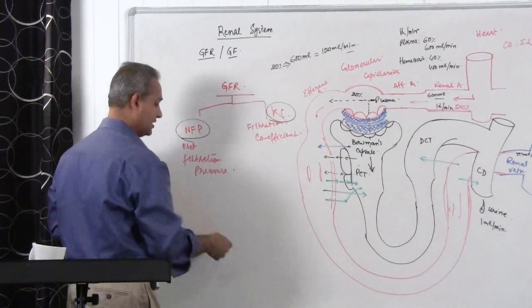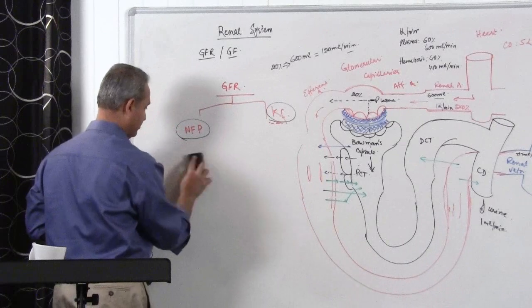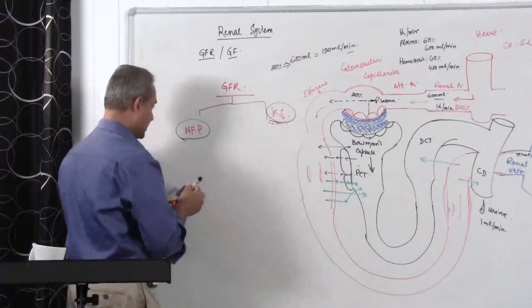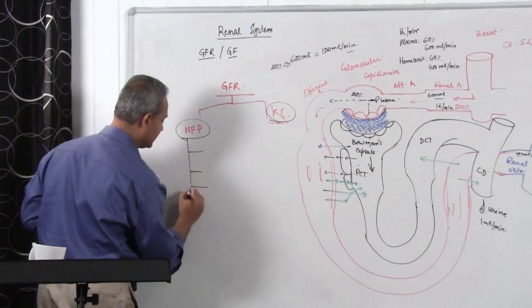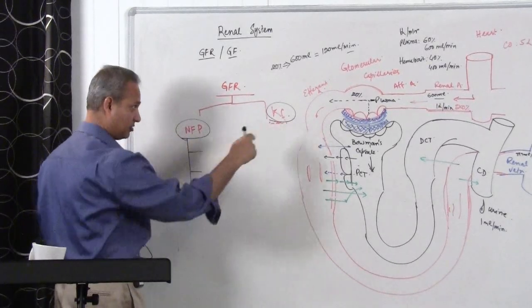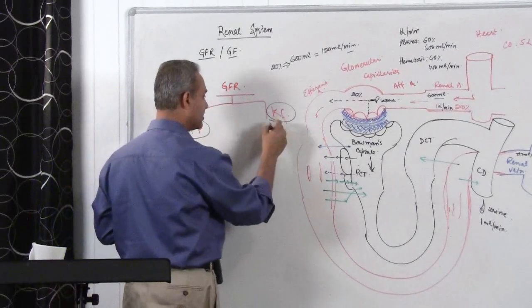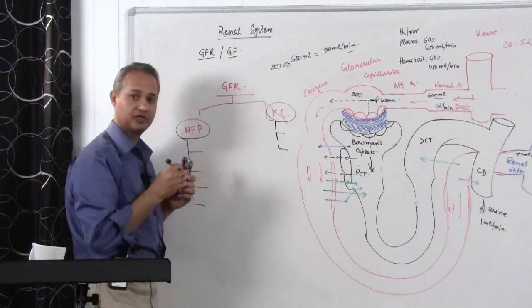To make it further clear, there are another 4 mechanisms which affect the net filtration pressure, and we'll talk about that right now. And there are another 2 mechanisms which affect the coefficient.